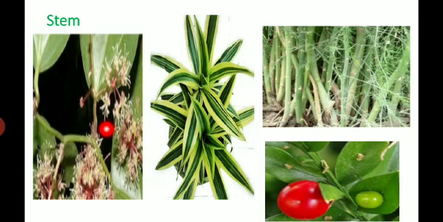In Ruscus, the ultimate branches are modified into phylloclades. Next is the Asparagus stem, which is modified into cladodes, and the leaves are reduced to scale-like structures.